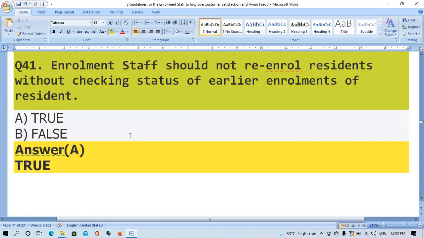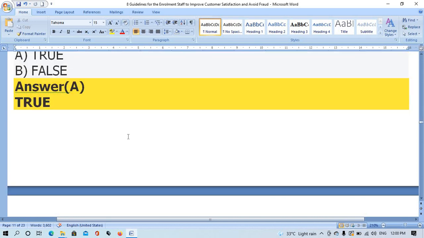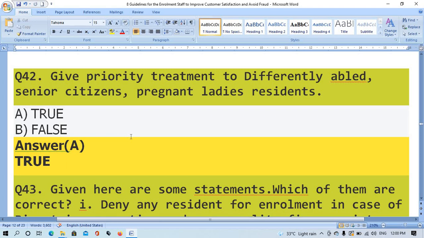Question number 41. Enrollment staff should not re-enroll residents without checking status of earlier enrollment of resident. The right answer is option A, true. Question number 42. Give a priority treatment to differently abled, senior citizens, pregnant ladies, residents. The right answer is option A, true.